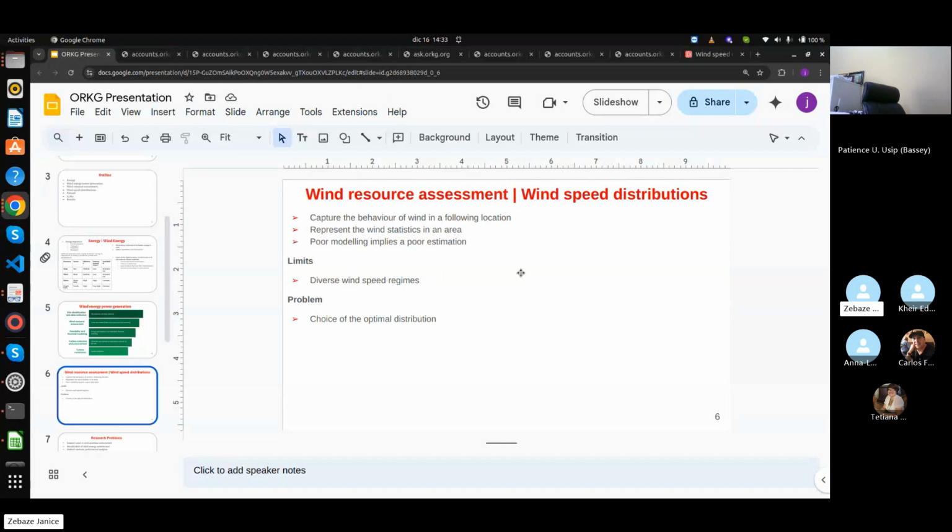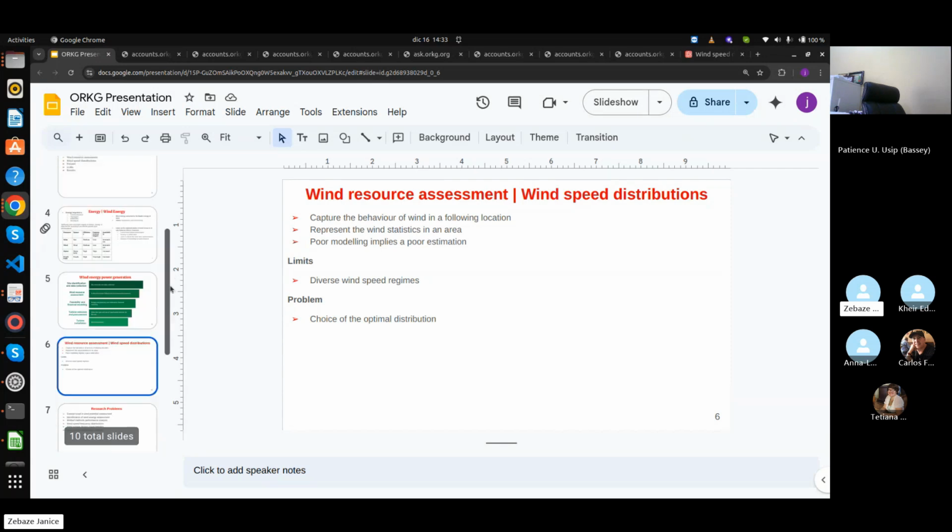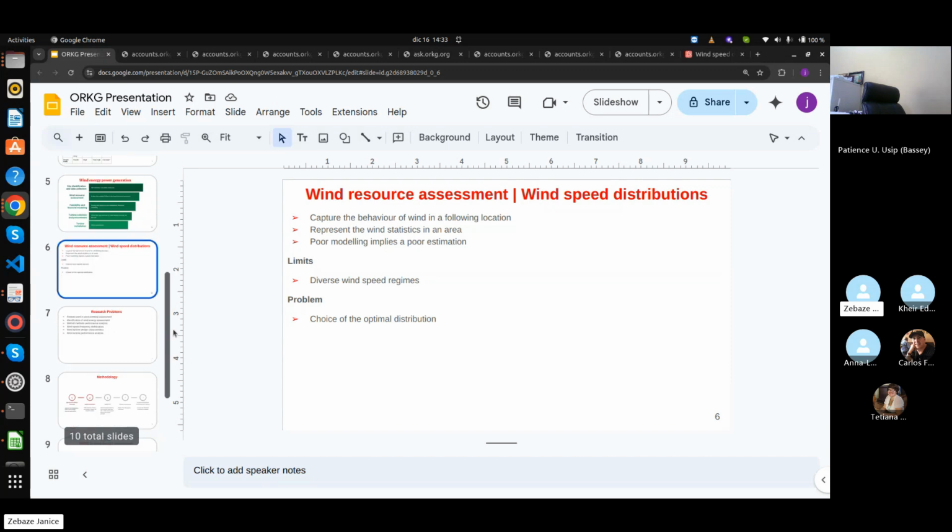We often do not have the data at the height we request, so we can make use of distributions: if the model fits very well at a given height, then we suppose that at the required height where we don't have data, it will model perfectly. The limits of these models are that as wind is stochastic and intermittent, diverse speed regimes and distributions may not always fit. So one of the main problems here is to choose the optimal distribution for a given location.